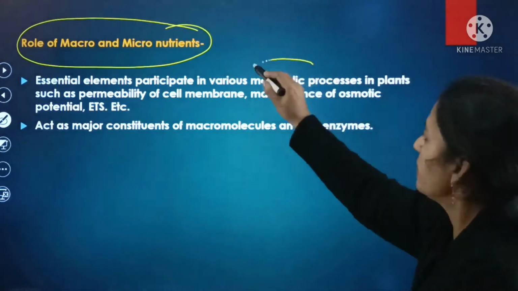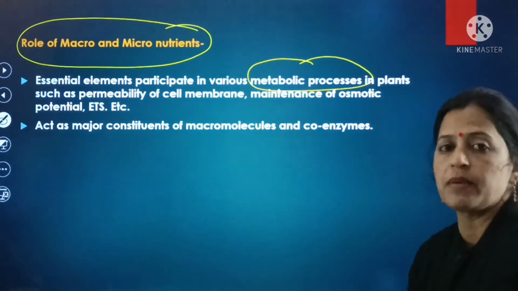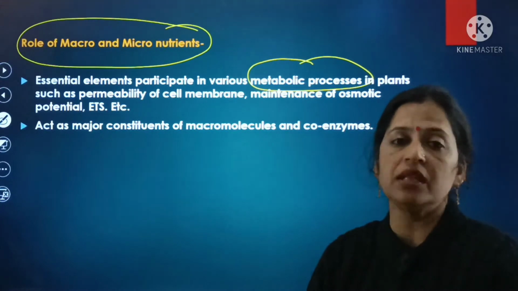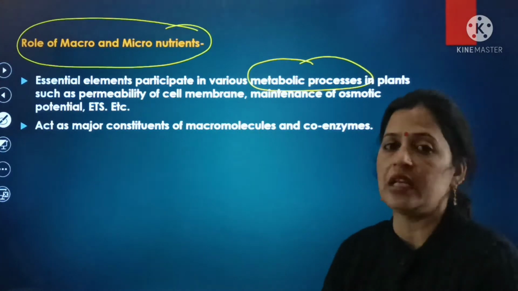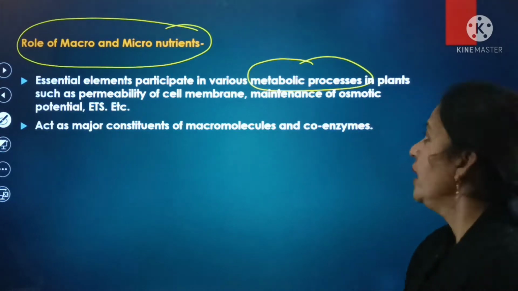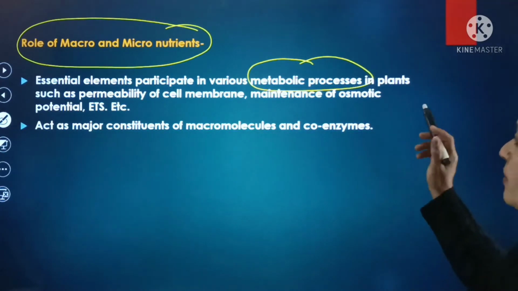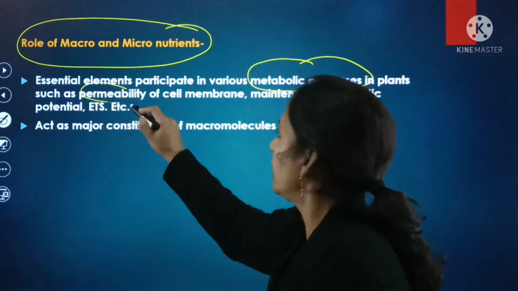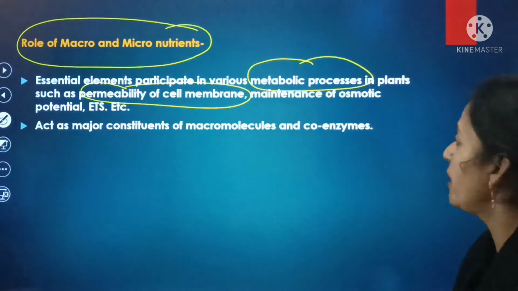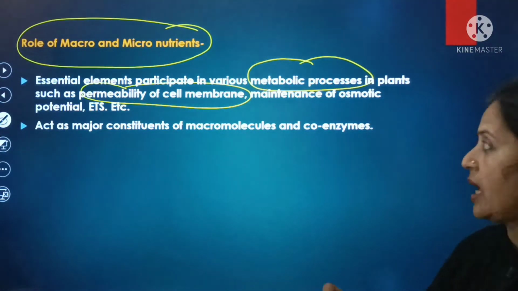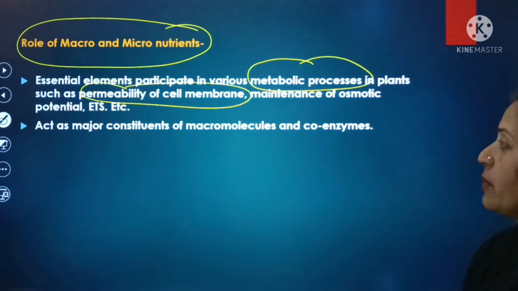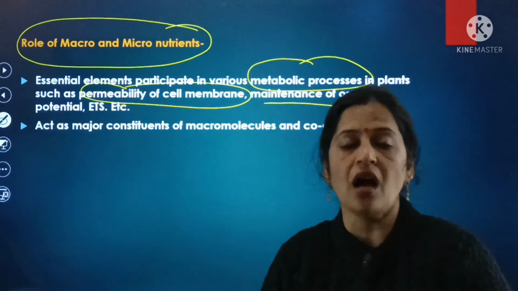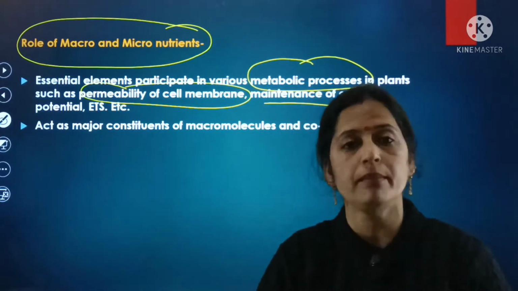Essential elements are present in the various metabolic processes in the plants, and these essential elements have to play an important role in the various metabolic processes of the plants. Such metabolic processes include permeability of the cell membrane, which is a major metabolic process that occurs in the plants. Second is maintenance of the osmotic potential, how the osmotic potential of the plants is maintained.